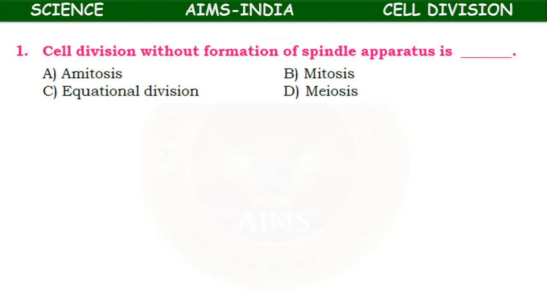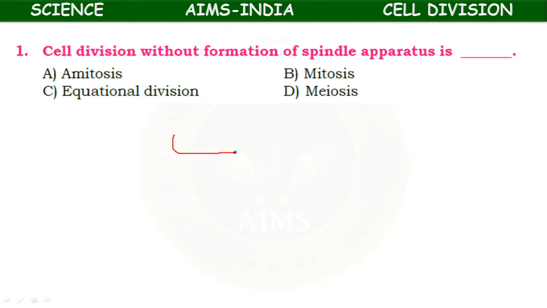The first question: cell division without formation of spindle apparatus is amitosis, mitosis, equational division, meiosis. Okay, here without formation of spindle apparatus means the simple division is taking place.